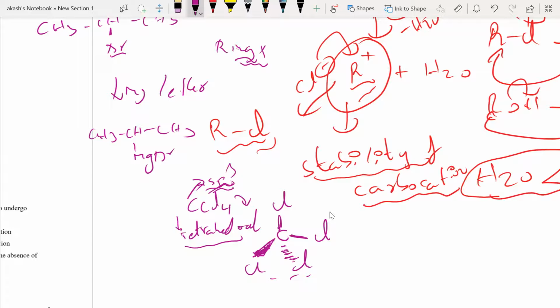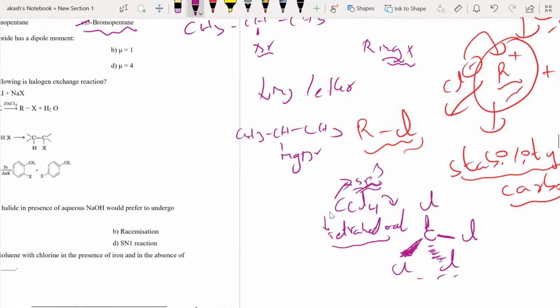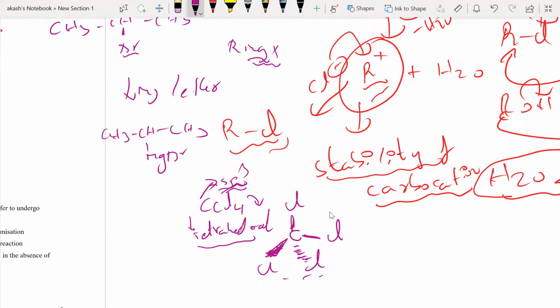Okay, and what they're asking is, carbon tetrachloride has a dipole moment. Now the dipole moment I know is a vector quantity, which means it is going to have both magnitude as well as direction. It is represented by the symbol mu. Mu is equal to Q into D. Q is charge, D is distance. This is not important, but I'm just giving the formula. This is the magnitude.